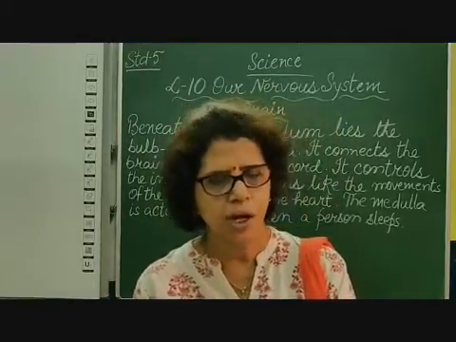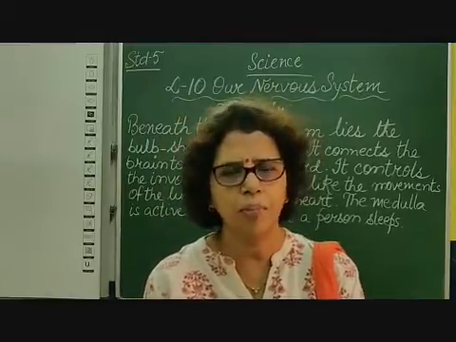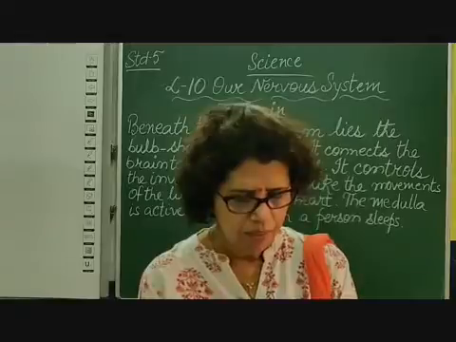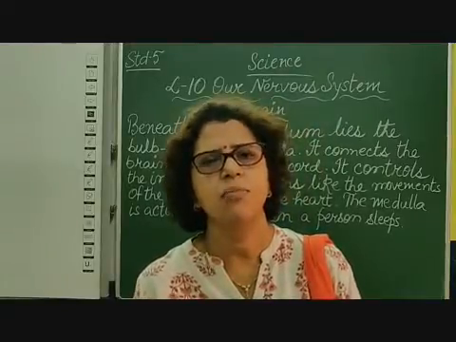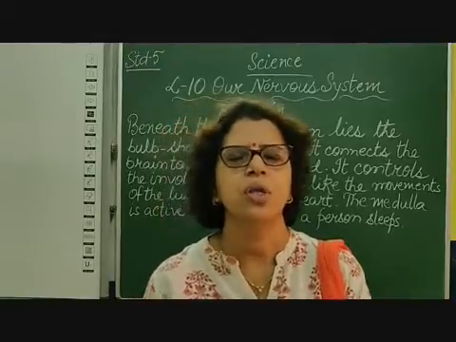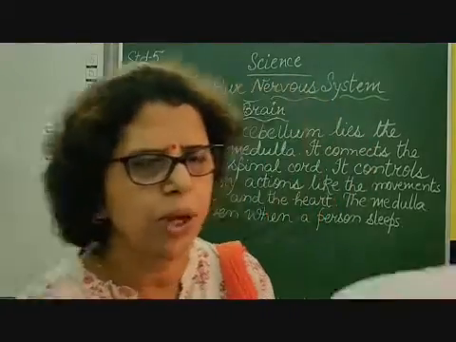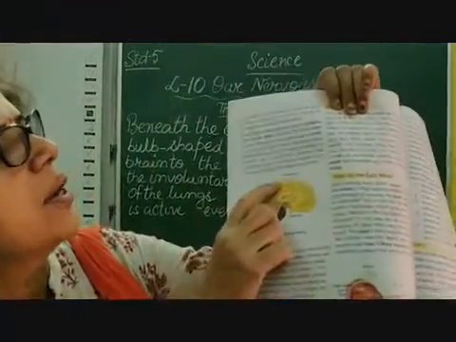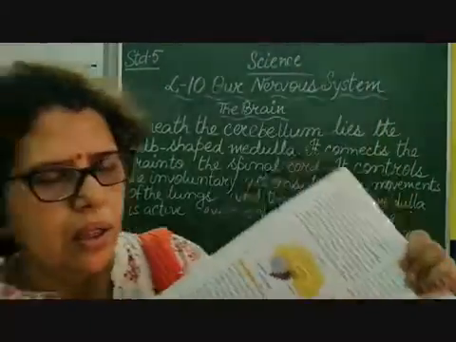It controls our involuntary actions like breathing, blood circulation, or pumping of the heart, and muscle movements. As I told you, all involuntary muscles are controlled by this part, the medulla. Okay, so these are our three parts of the brain: cerebrum, cerebellum and medulla. Okay, thank you children.